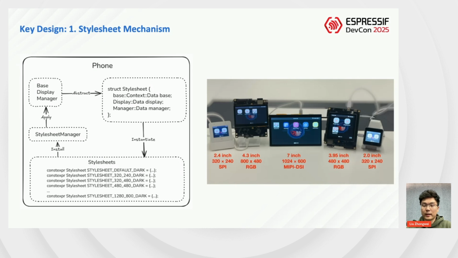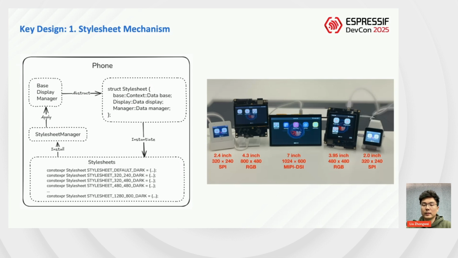Second is stylesheet registration. The application can implement corresponding stylesheet objects for different resolutions. The phone comes pre-built with multiple stylesheets. Users can also register custom ones.